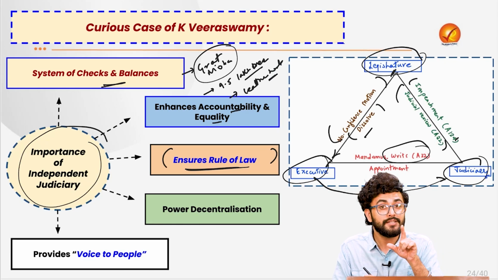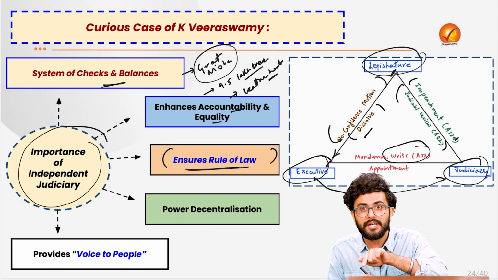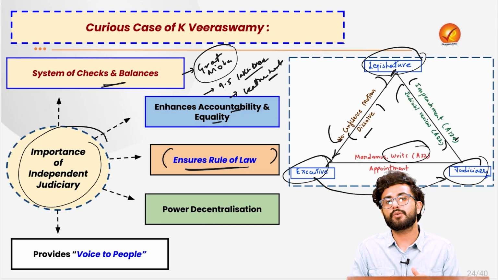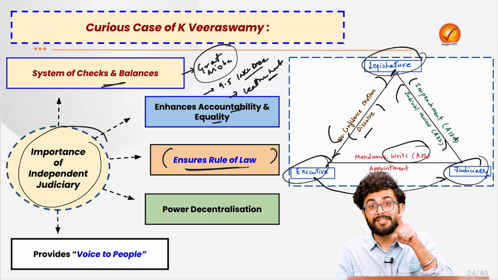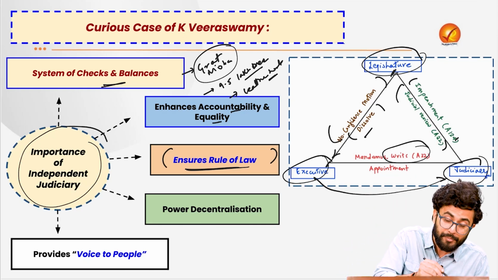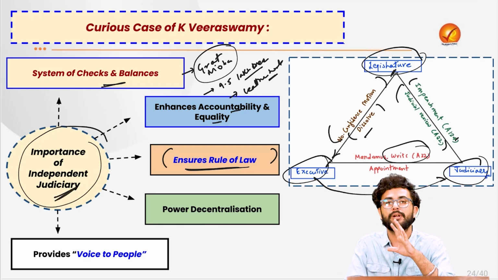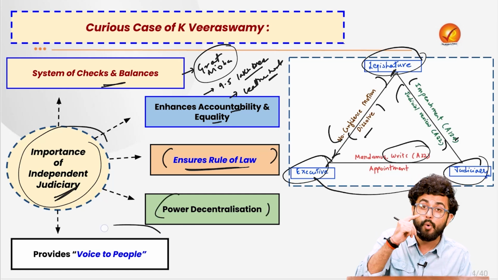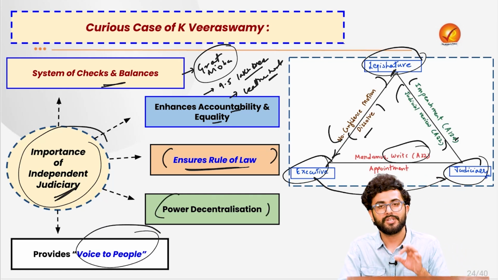So the idea is that in this case, if we have a committed judiciary, it will completely turn a blind eye to all the actions being taken by the executive in the name of development. So in this case, you don't need a committed judiciary. You need an independent judiciary to protect your fundamental rights, to ensure the rule of law, for power decentralization and to provide a voice to the people. So keep these arguments in your mind.